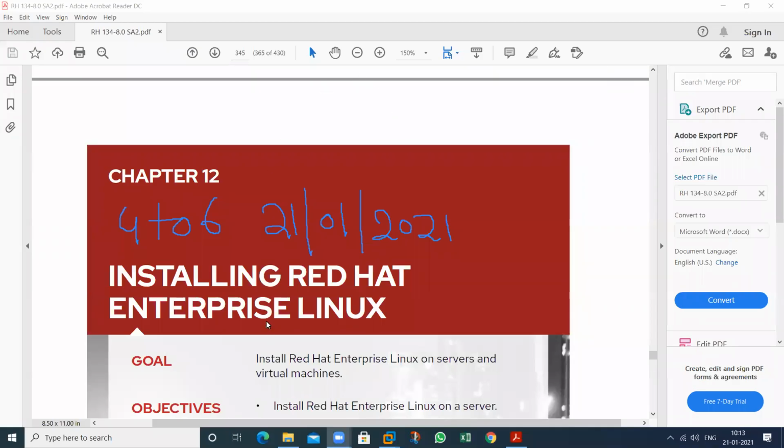So this is our topic today, regarding the installation of Red Hat Enterprise Linux. In this we will discuss the installation portion and the procedures that can be followed in a network also. We can discuss the network installation and the local installation also. There are two types of installation that we can use: by using the local media and by using the network media.